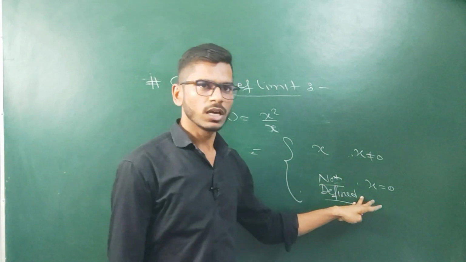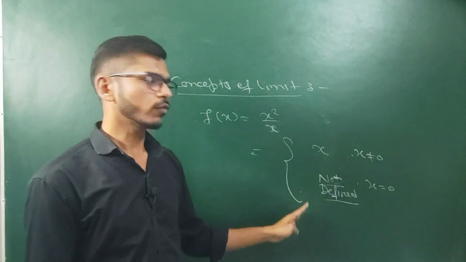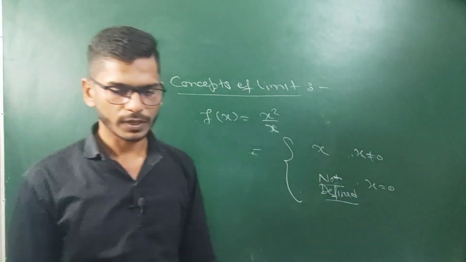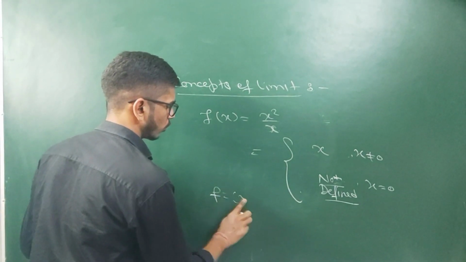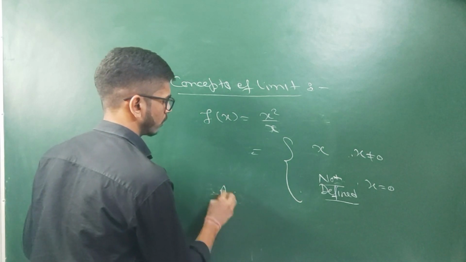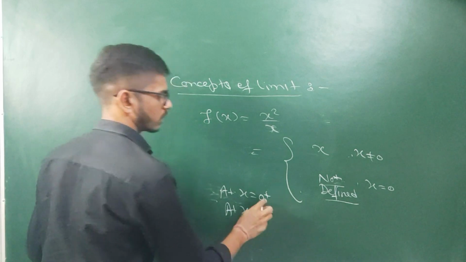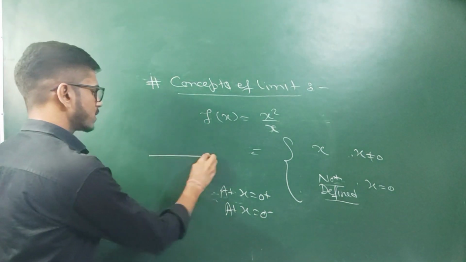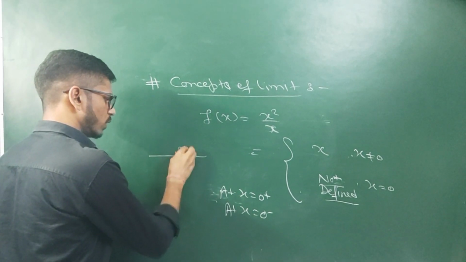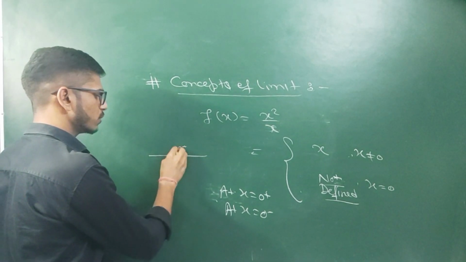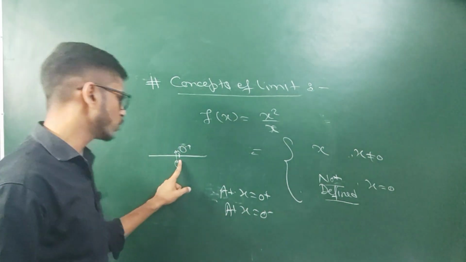So at x equal to 0, we don't know the value of the function, but we will discuss the behavior of the function not at x equal to 0 but in the neighborhood of x equal to 0. What do you mean by the neighborhood of x equal to 0? You will see the value of the function at 0 plus and at 0 minus. What do you mean by 0 plus and 0 minus? Let's take a number line, and this is 0. 0 plus is a real number which is greater than 0, but the difference between 0 and 0 plus is very small.